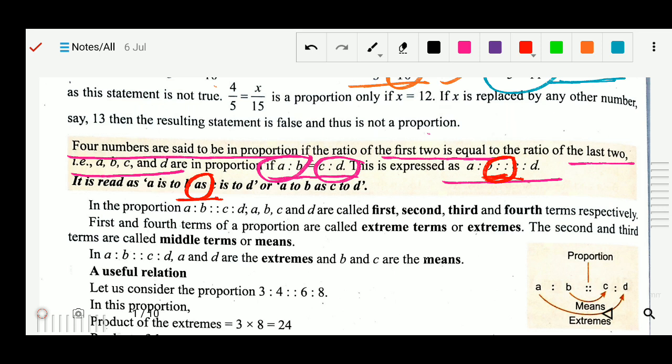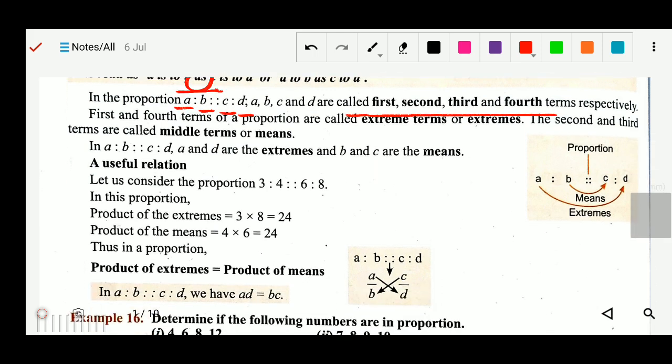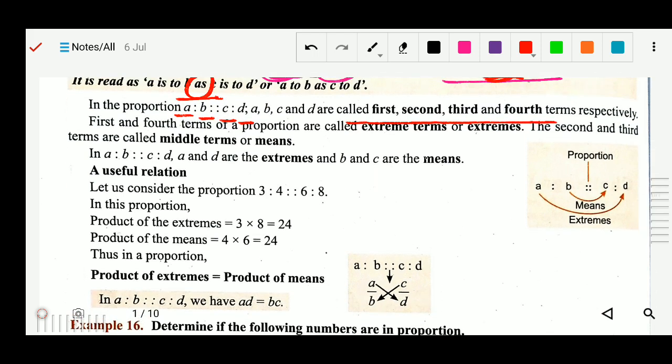Got it? Okay, now next, in the proportion, these are the first, second, third and fourth terms respectively. A is called the first term, B the second term, C the third term, and D the fourth term. And one more thing: the first and fourth terms. Who is your first? A. And the fourth is your D.